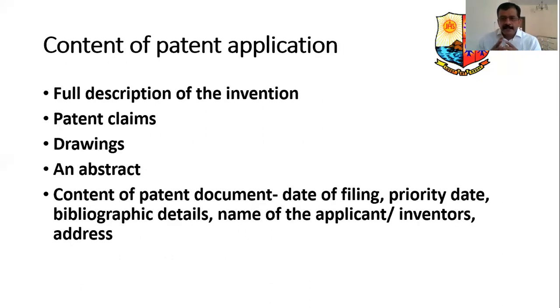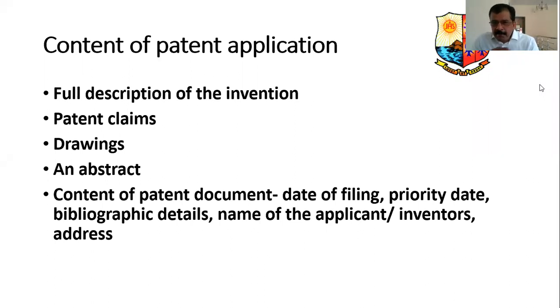So, what are the contents of a patent application? I was telling you in the previous class as well. Now again, I'll describe a little better, with more things. A patent application or patent document is a big document. Several hundred to several thousand pages it may go, depending on the nature of the patent application and patent product; all those things matter.